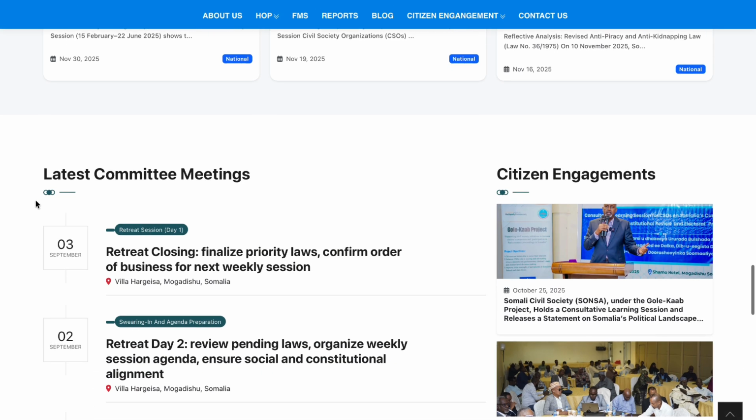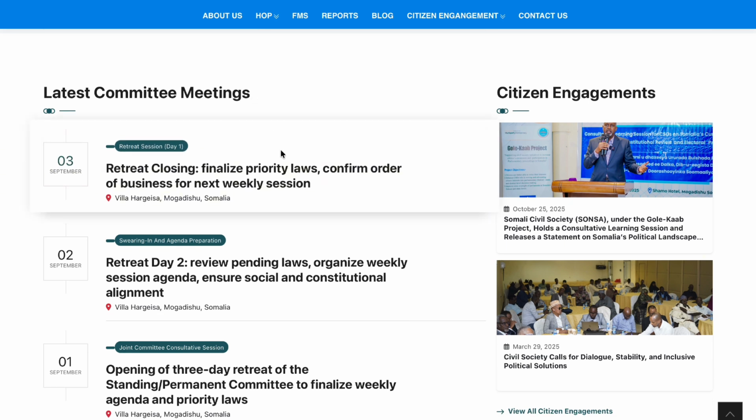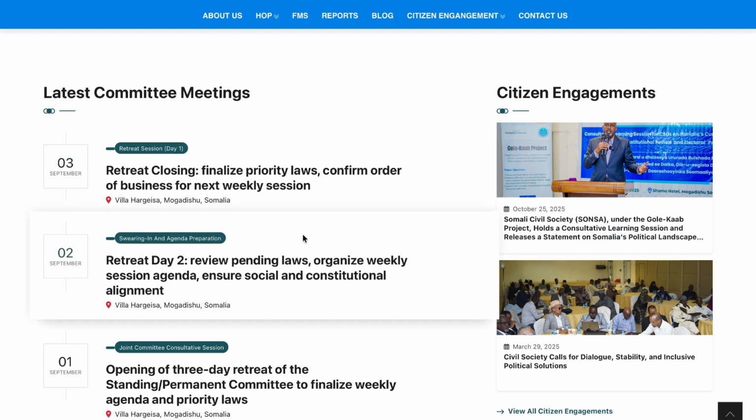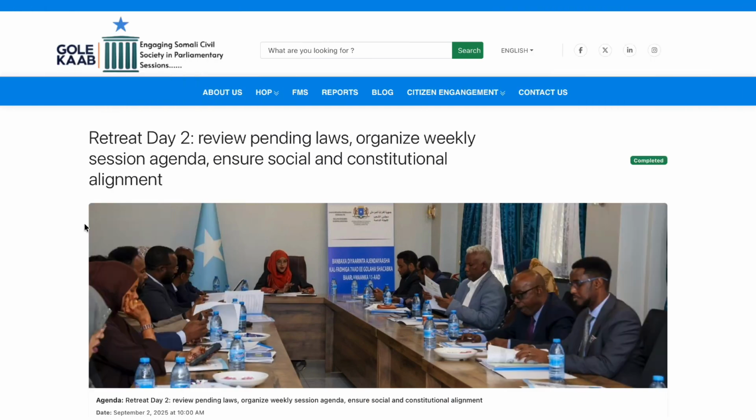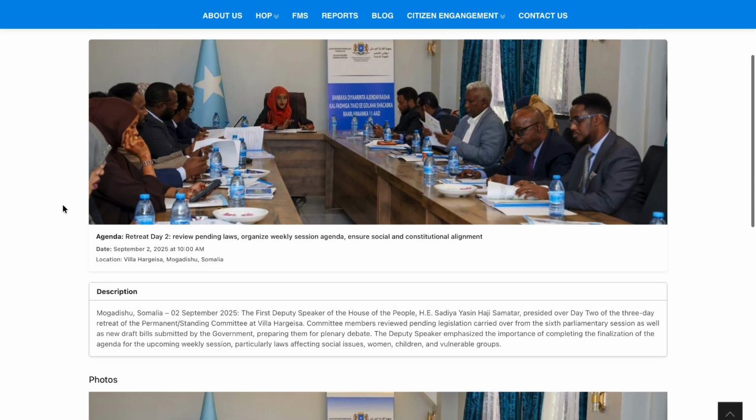Directly below, you can see latest committee meetings. This section highlights the active oversight sessions where committees engage with executive institutions and independent agencies. By bringing this data to the front page, Gole Kaab ensures that the hard work of the government is visible to everyone, not just those inside the chamber.